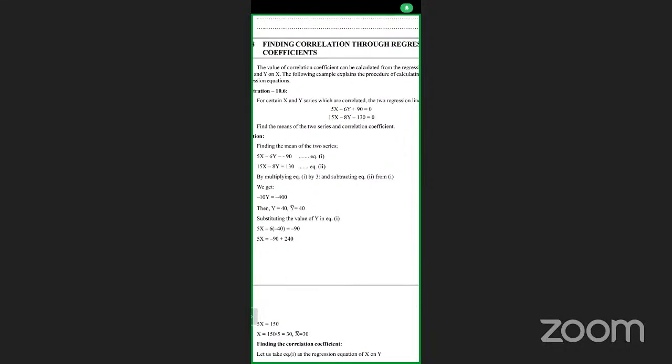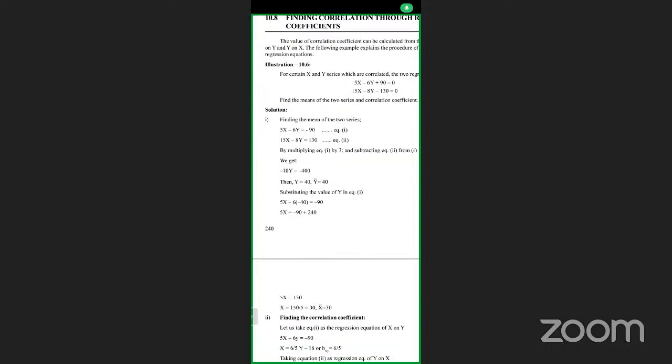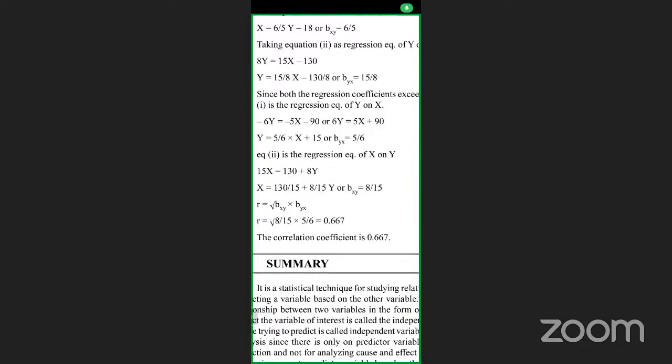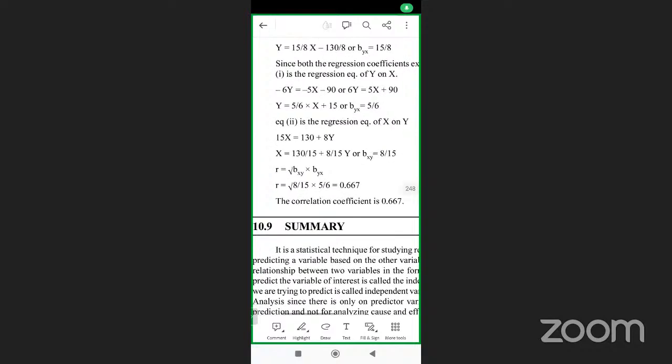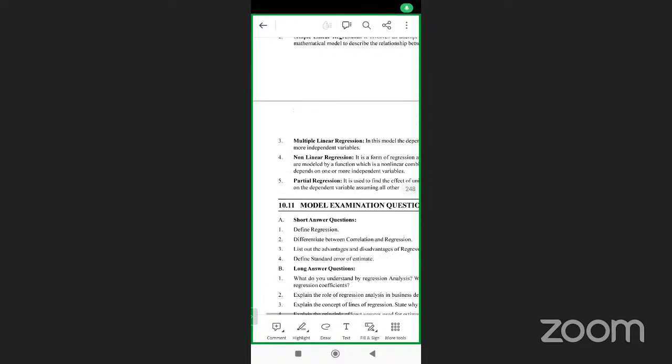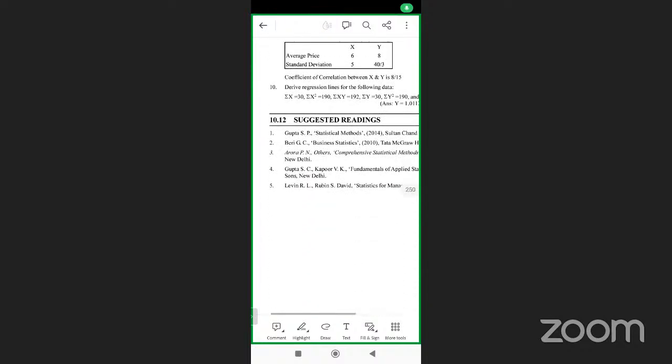Find the means of the two series and the coefficient. If you multiply these two equations, you will get the X value and X bar value. And when you find the X value, and put it in the regression line, Y is equal to A plus BX, you will get the R value, 0.0006. That is the coefficient of the correlation analysis. Okay, this is for your understanding.